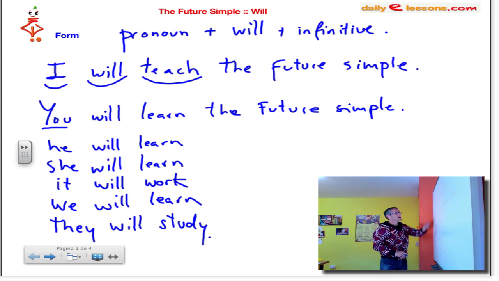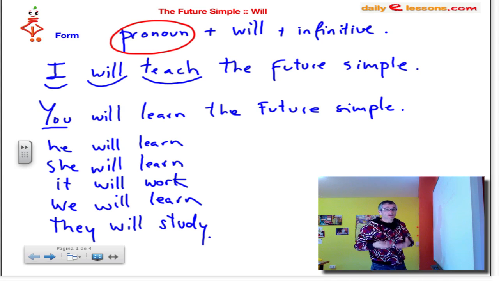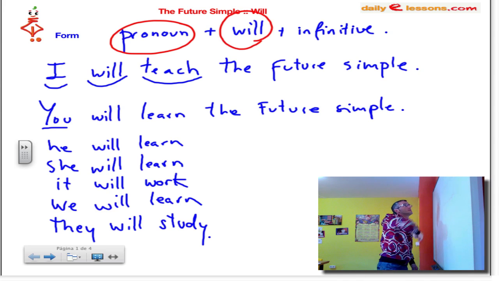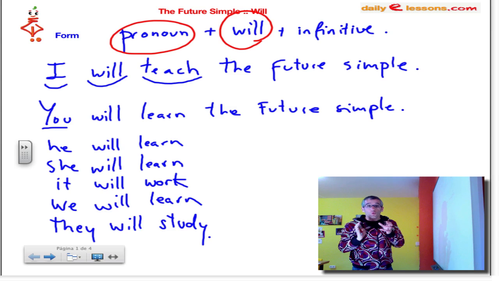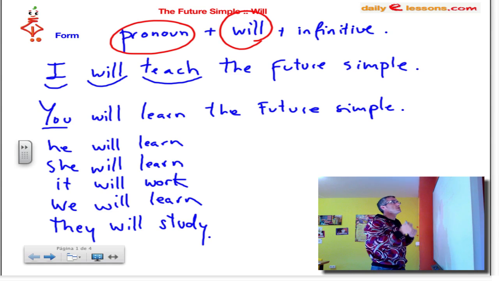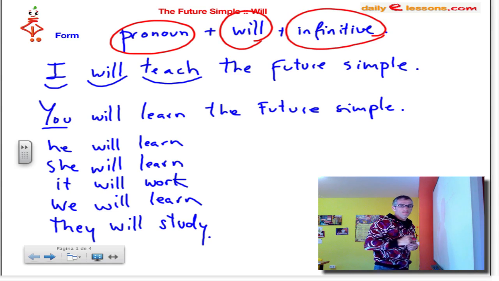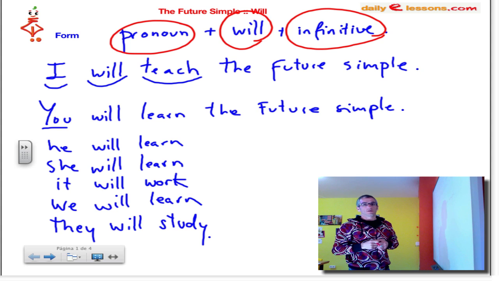As I said before, it's very simple. You just need your pronoun, the person, the subject that will do something. Then you need to write down will, and that will make the future of the verb that you want to use.